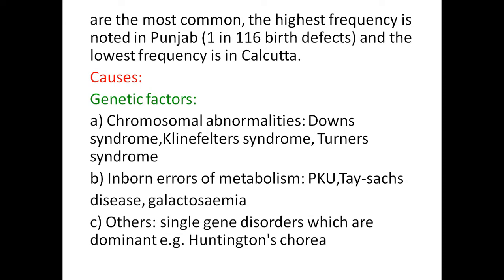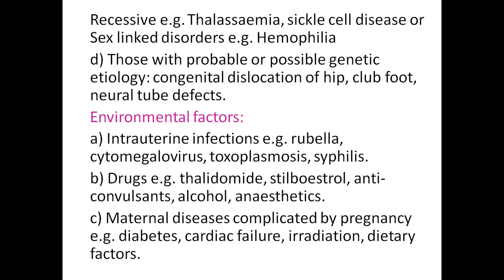The second one is inborn errors of metabolism, that is PKU, Tay Sachs disease, and galactosemia. PKU means phenylketonuria. And others are single gene disorders which are dominant, that is Huntington's chorea. These are the single gene disorders.